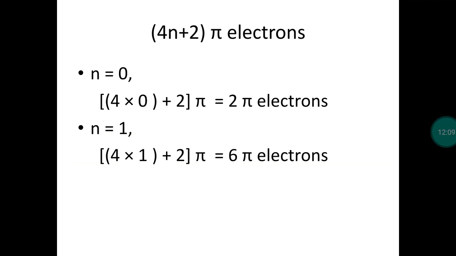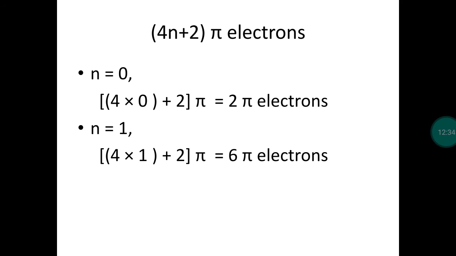A compound being planar can be identified easily. Is there any delocalization of pi electron or not? It can be identified with the help of structure. The main thing is the number of pi electrons inside the ring. There should be 4n plus 2 pi electrons. This is the third point in Huckel's rule. So Huckel's rule is also known as the 4n plus 2 pi rule.